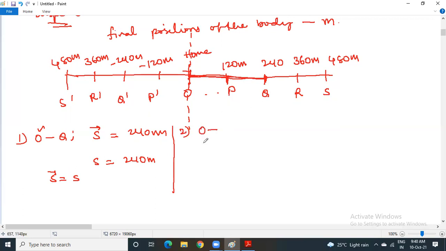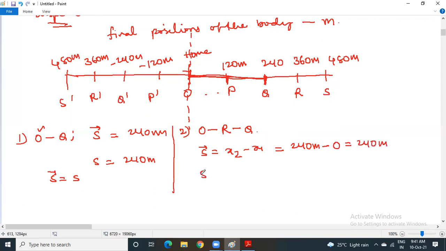Suppose you started at your home O, you have gone to R, and you have taken a U-turn and right now you are at Q. So your final position is Q. When you talk about displacement, it is where you are finally versus where you were initially. Finally you are at Q, which has the number 240 meters, and initially you were at O, so your displacement is 240 meters.